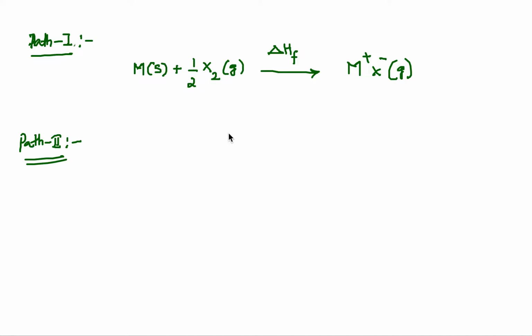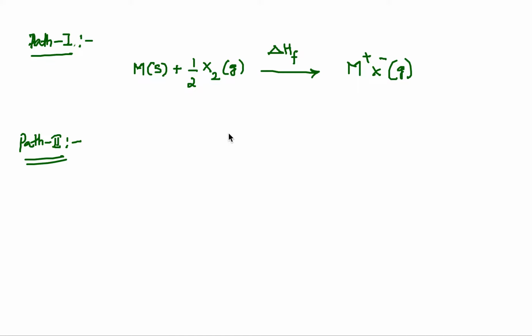Therefore, we require cation in the gaseous state and anion in the gaseous state, and their combination will give us crystal lattice, and that energy changes involved in that combination of gaseous cation and gaseous anion is lattice energy. So as it is a formation of crystal, there will be a release of energy, which is exothermic process.